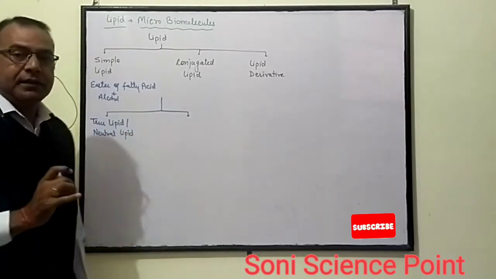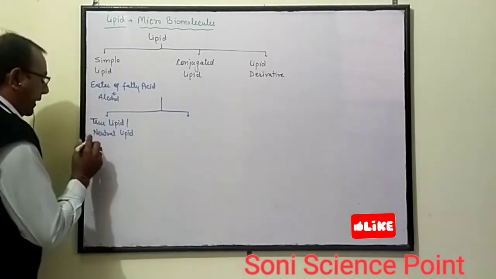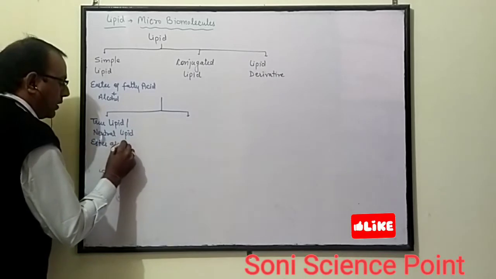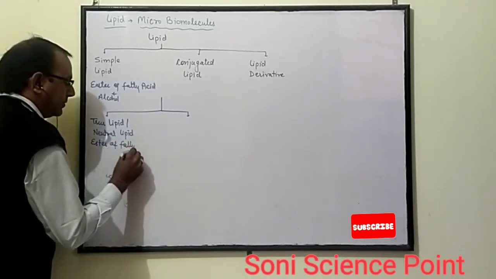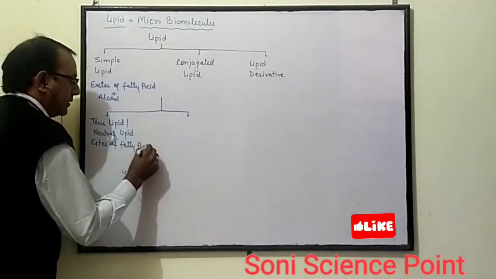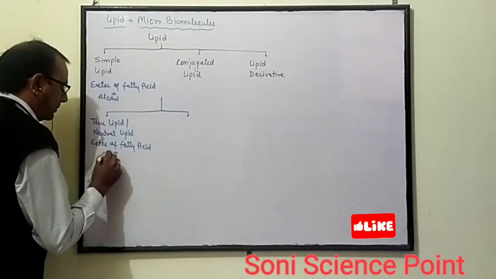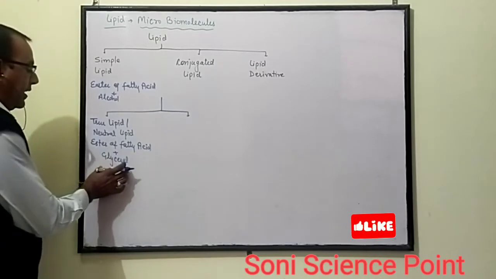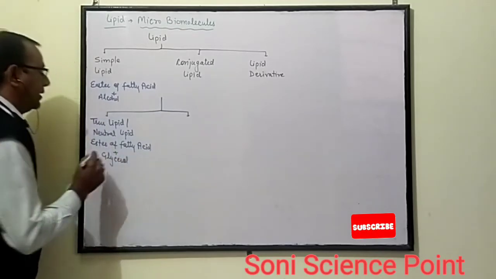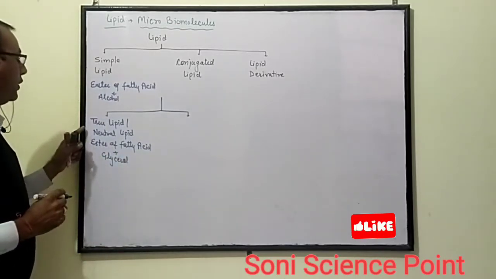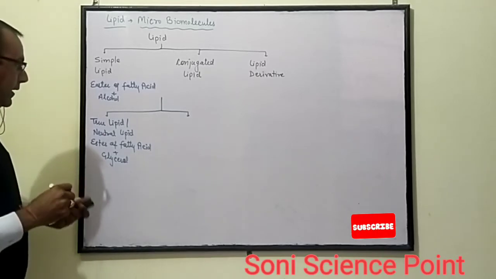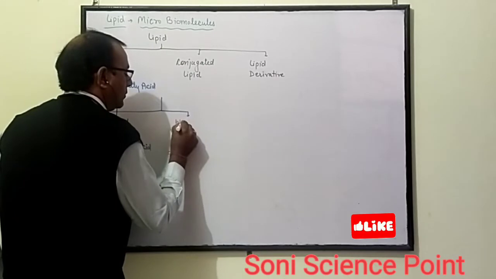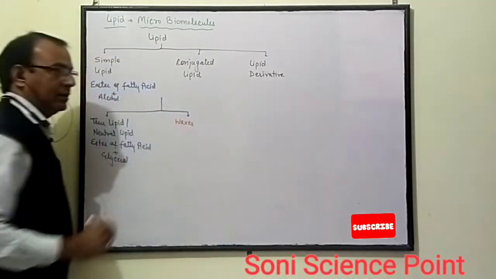This true lipid is the ester of fatty acid and glycerol. The ester of fatty acid and glycerol makes the true lipids or neutral lipids. And the second type of simple lipid is waxes.